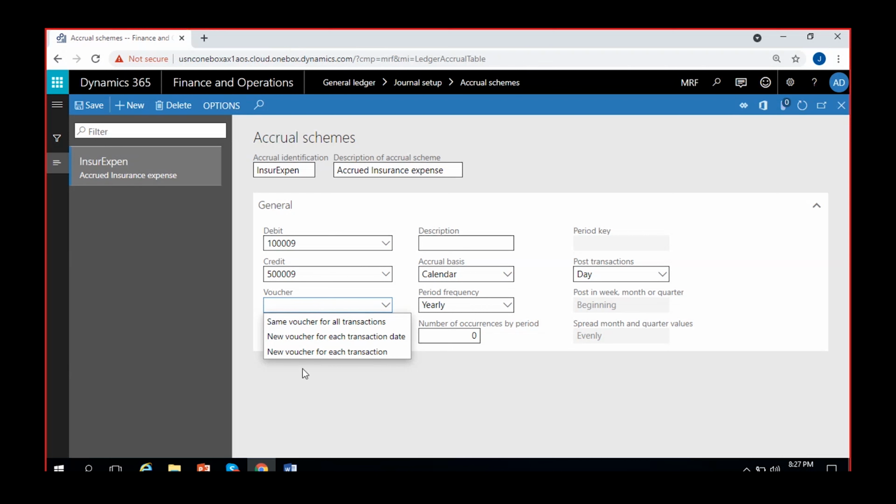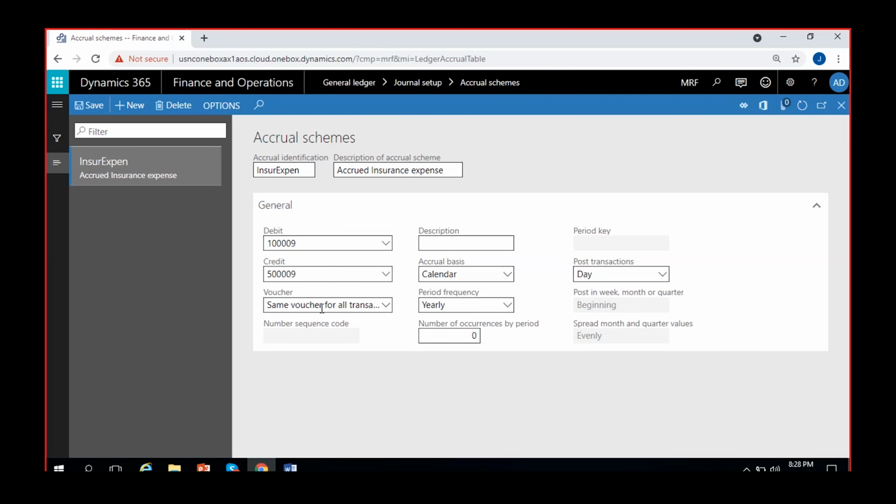Here, same voucher for all transactions. Normally, if we apply the accrual scheme, it will post each transaction for a single month. Whatever selection we do, monthly or daily, it will post transactions accordingly. I'll select monthly. So every month it will post one voucher. For that voucher, do you want the same voucher number or a different voucher number? You can select here. If you select new voucher for each transaction date, you have to give a number sequence code. Or if you select same voucher for all transactions, it will take the same voucher number, which is taken from the general ledger.